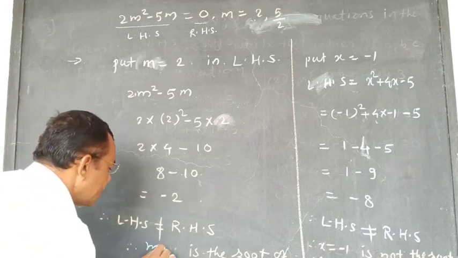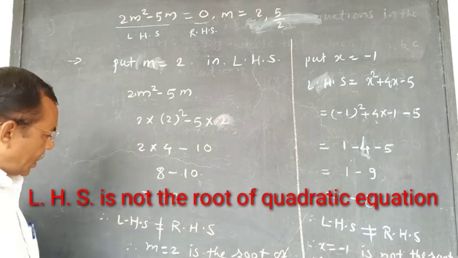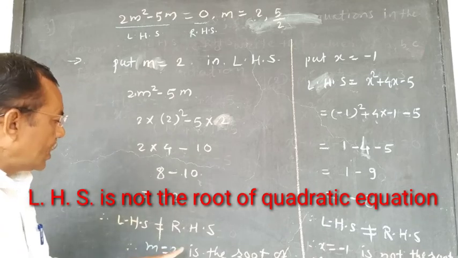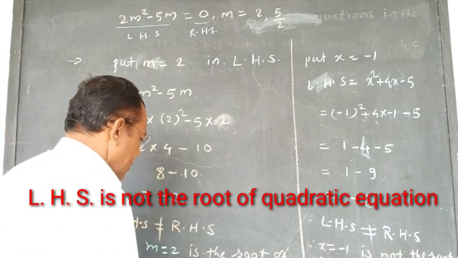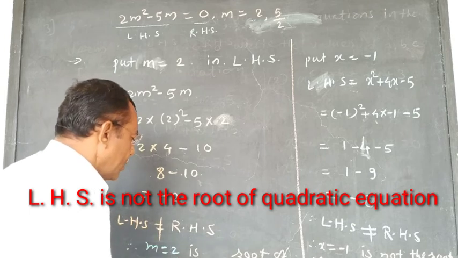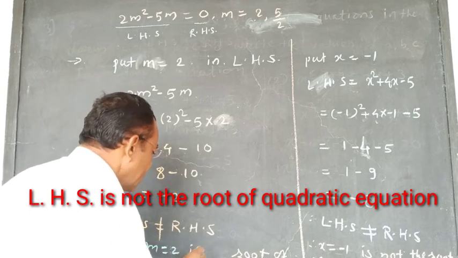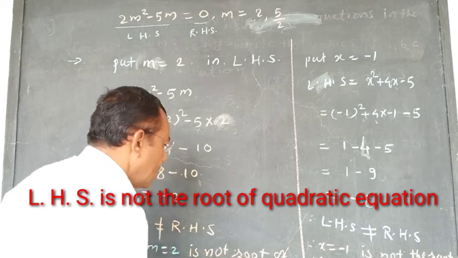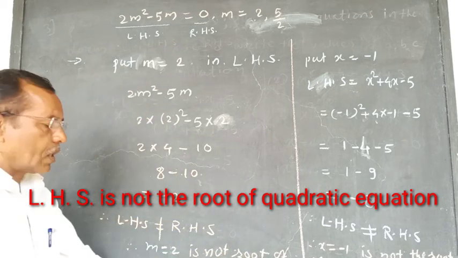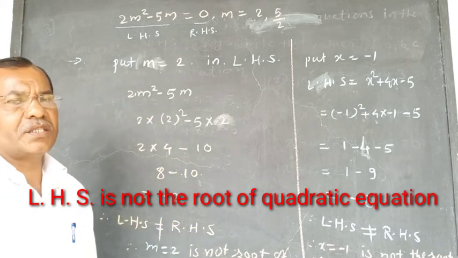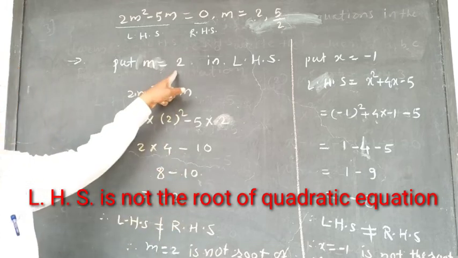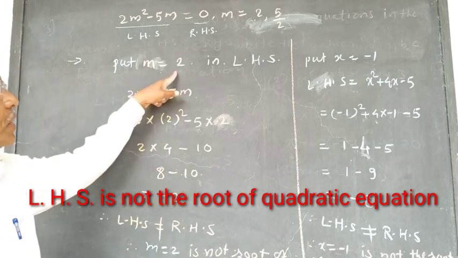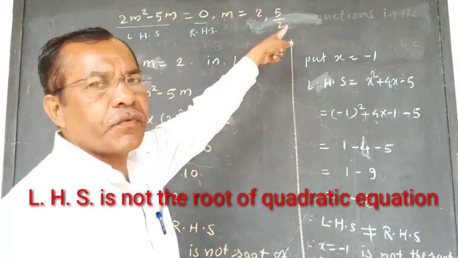Therefore, m is equal to 2 is not a root of the given quadratic equation. In this way, it is the first value we have put here, and the second value is 5 by 2.